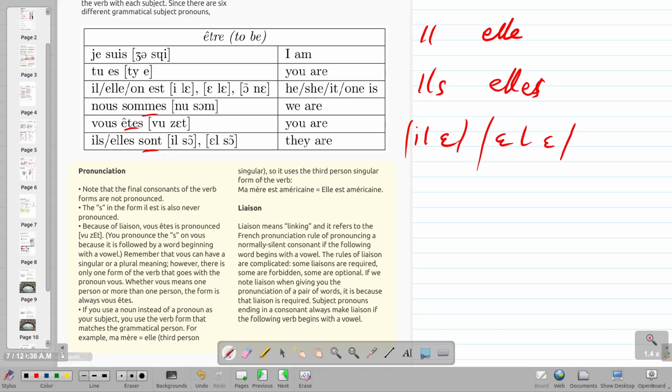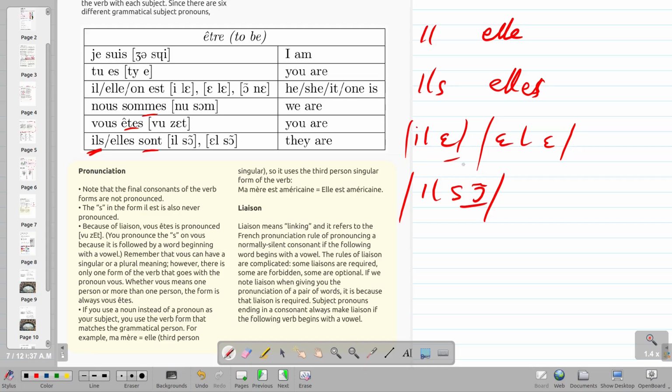Elle est, right? So now we go to the plural form. We say ils sont. See that? Ils sont. So already you know the difference. You are now being trained to identify the difference. These other accompanying words can now tell you the difference in context, right?